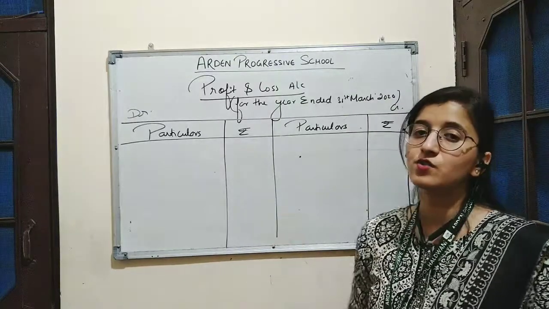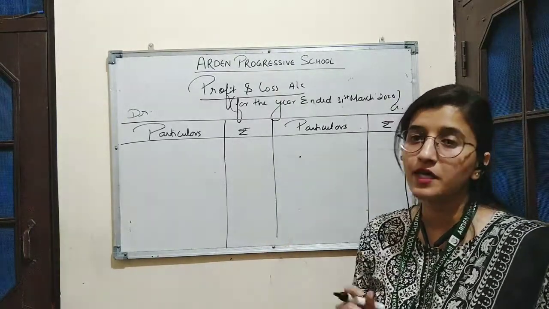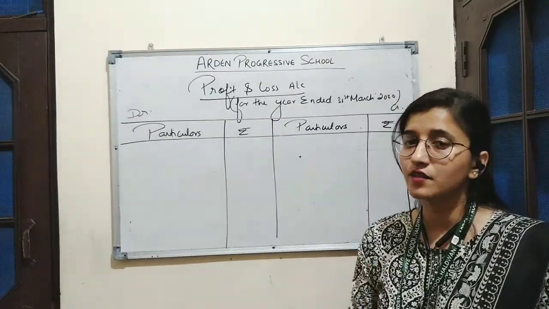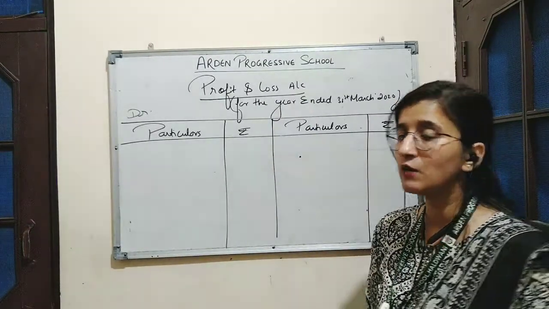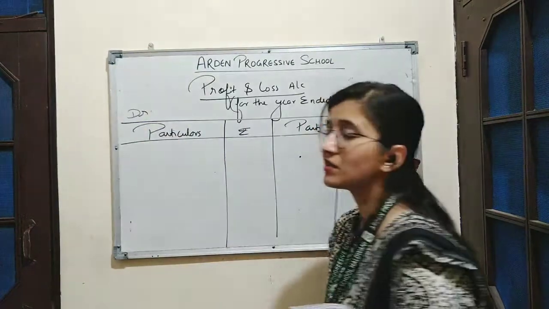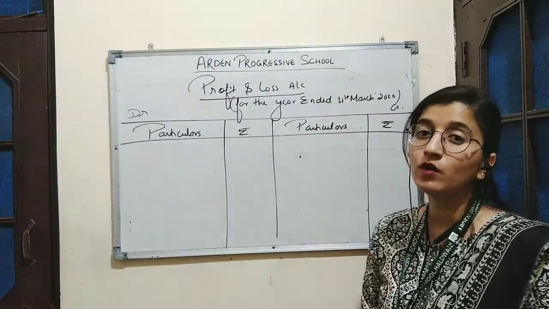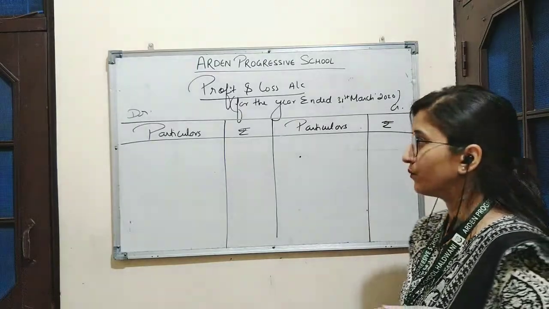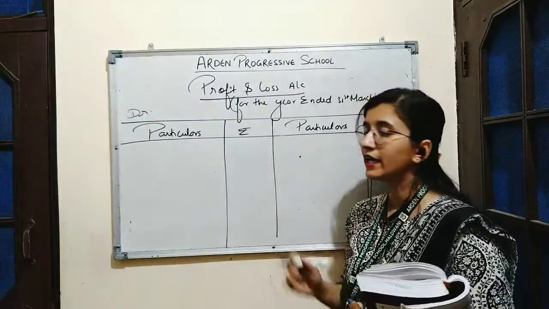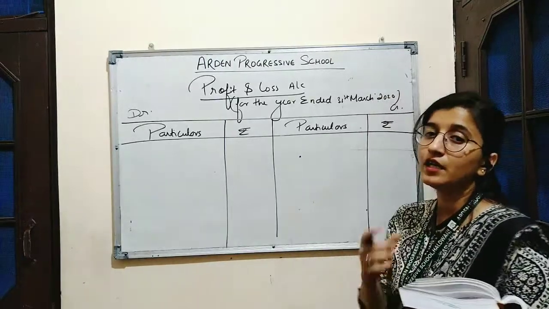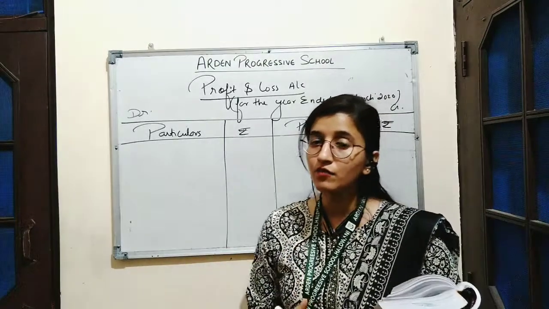According to the question, there is only one item, which is manager's commission. Now, as we know, profit and loss account is a nominal account. Rule for nominal account is debit all expenses and losses, credit all incomes and gains. And this account is prepared from the firm's point of view. Here, we have already calculated the actual net profit earned by the company. Net profit is considered as income for the business.